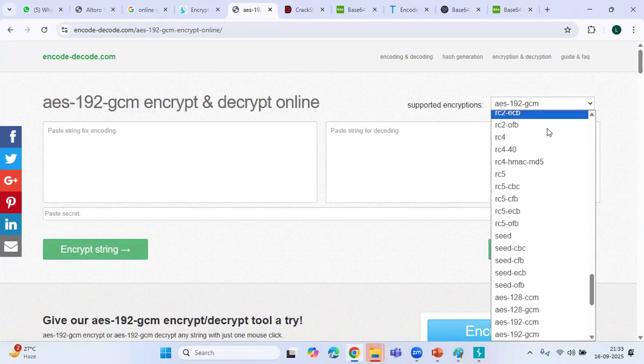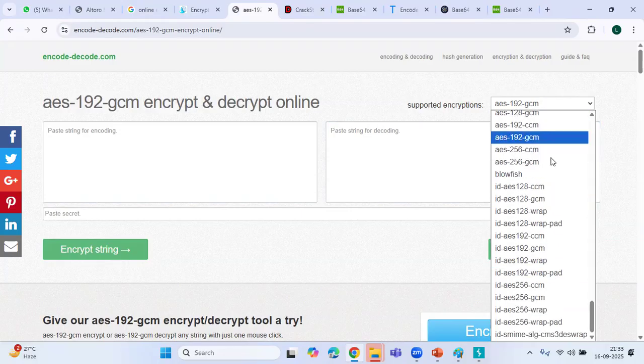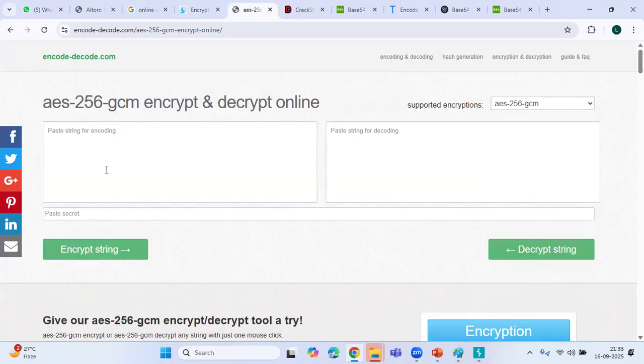I choose AES GCM, the 256 method, and I'm going to type the same hello world and enter the same secret key.